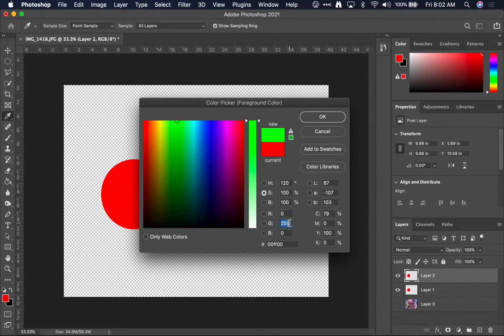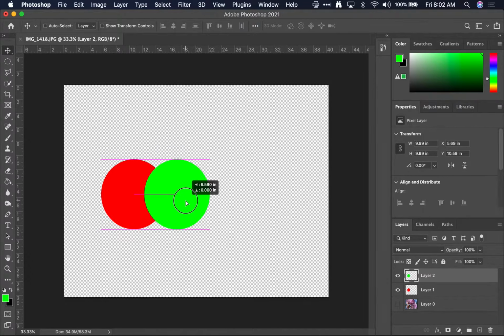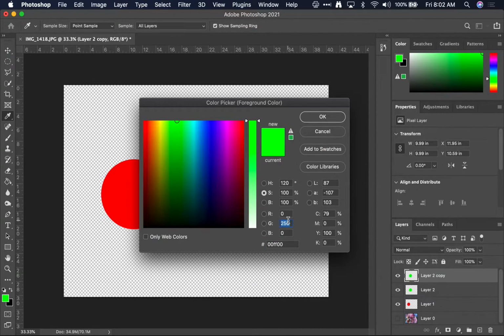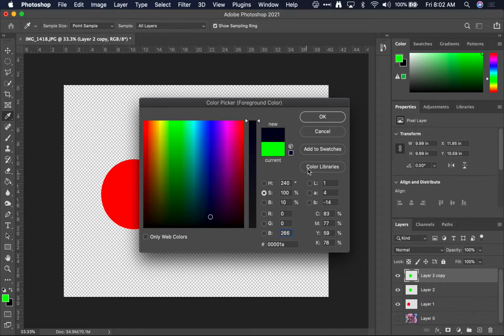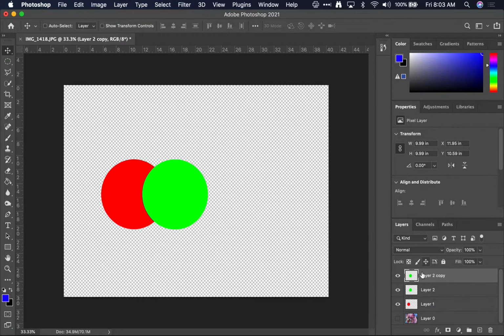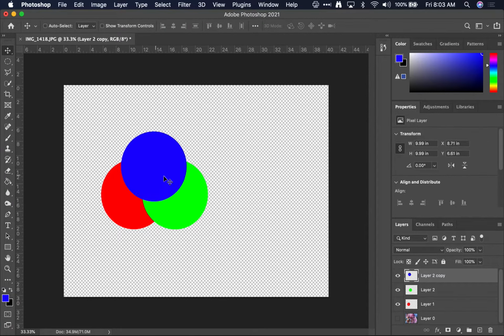So green is 255. I'm just going to move it over right here. And I'm going to duplicate this layer, Command J, and fill this with blue. So you can just see how these things interact. So now we have the 3 layers, and I'm going to move this here so you can kind of see.